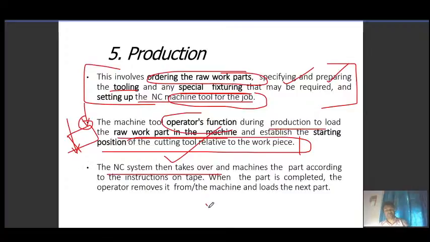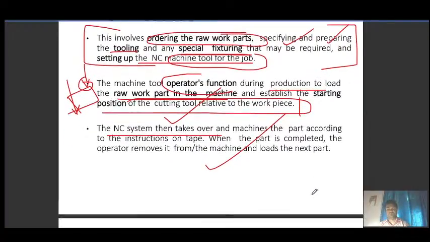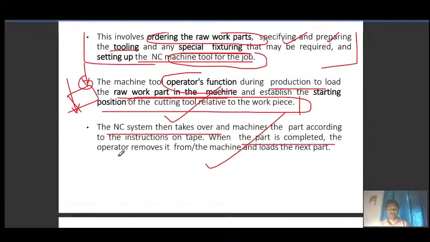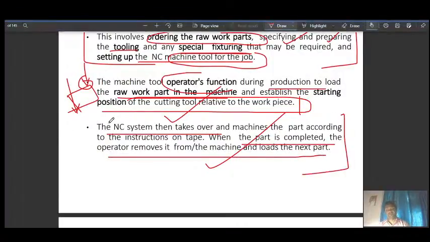Next, when the part is completed, the operator removes it from the machine and loads the next part. Obviously, once your job is done, you remove the part and load the next part.